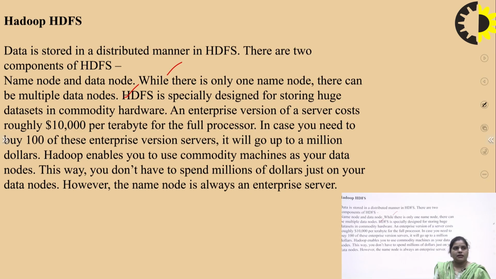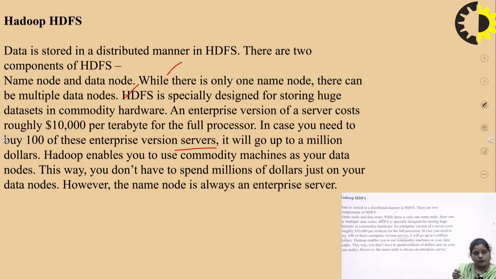Say an enterprise version of a server costs roughly $10,000 per terabyte. If you need to buy 100 of these enterprise servers, it will cost you $1 million.